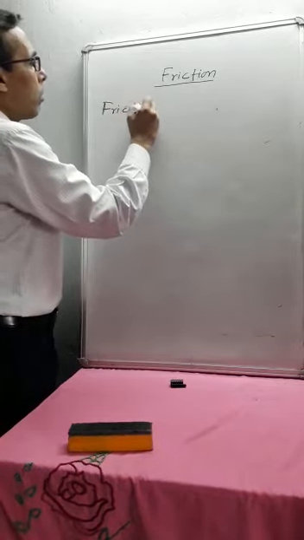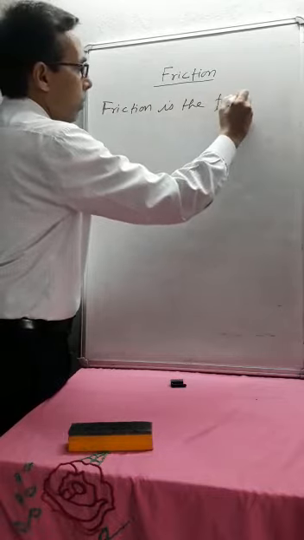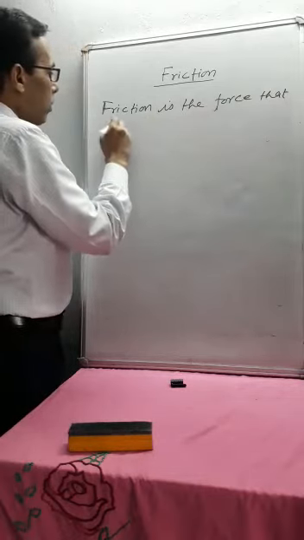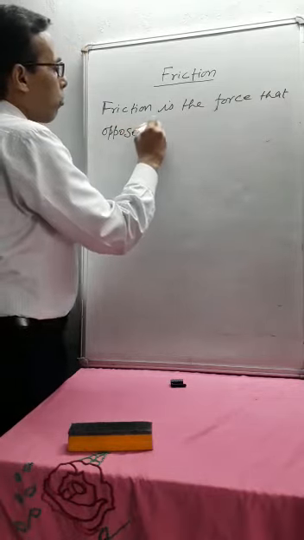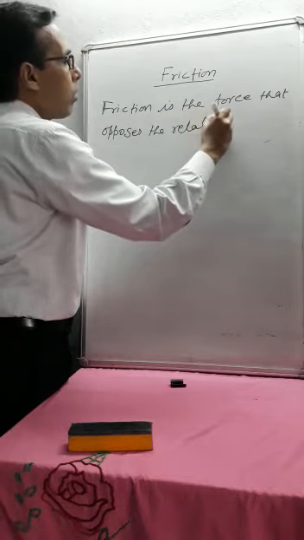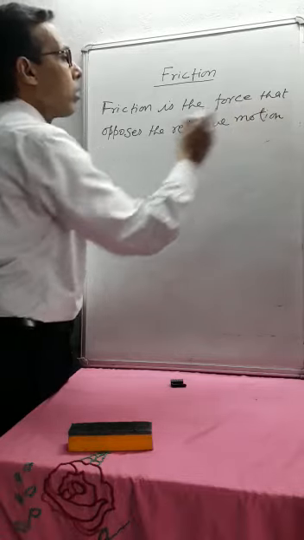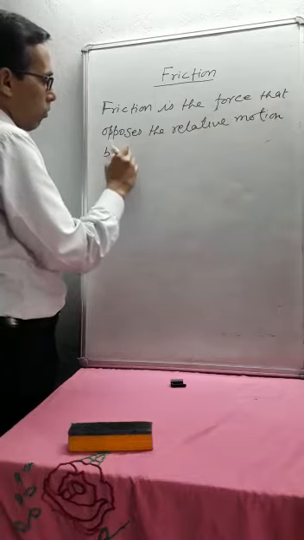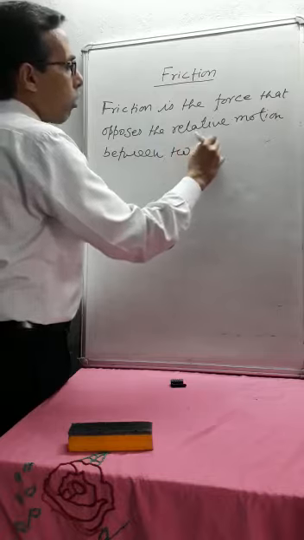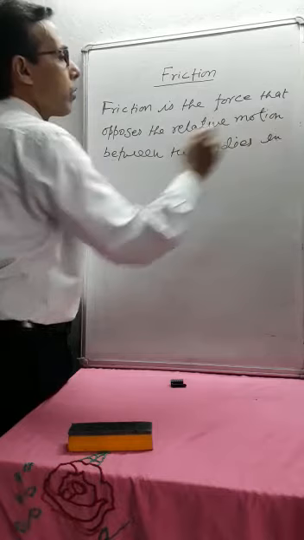Friction is the force that opposes the relative motion between two bodies in contact.